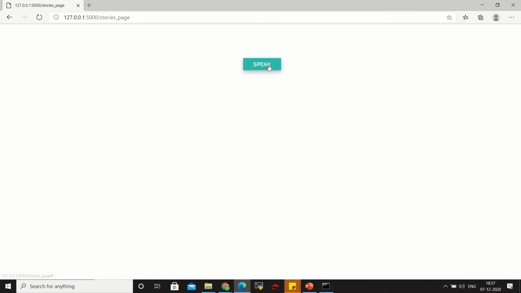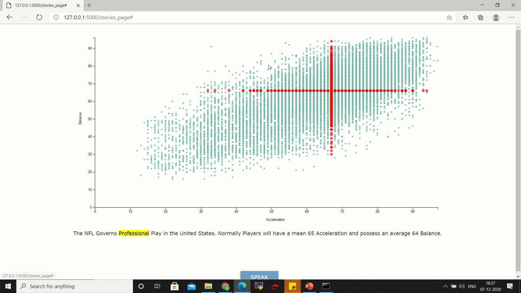So now when you click on the speak, the NFL governs professional play in the United States. Normally, players will have a mean 65 acceleration and possess an average 64 balance. As you can see from the above graph, as acceleration decreases, balance decreases. Here there's a regression fit line which talks about the slope. However, there are some highlighting players who, even with 79.0 acceleration, have a surprising 46 balance.